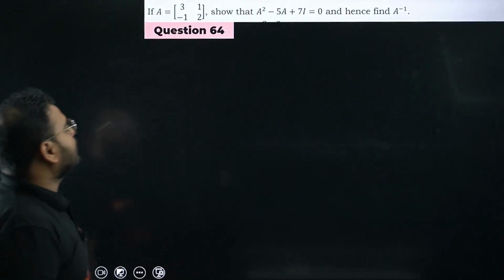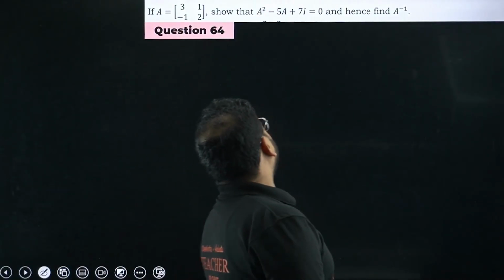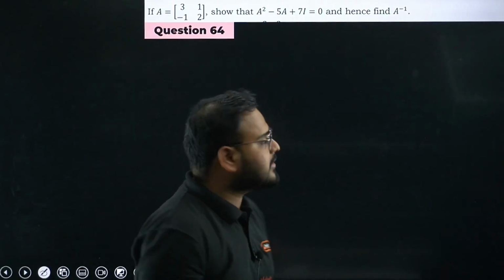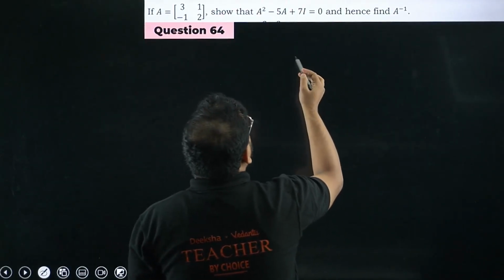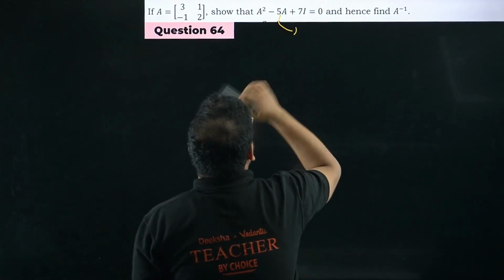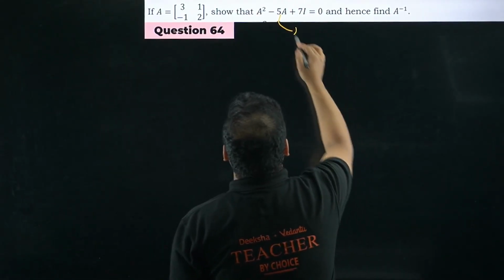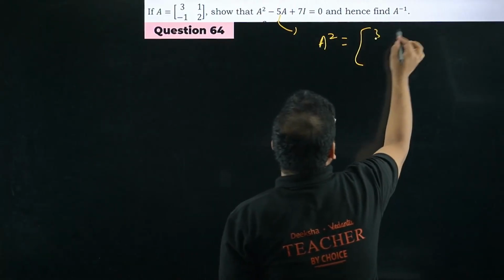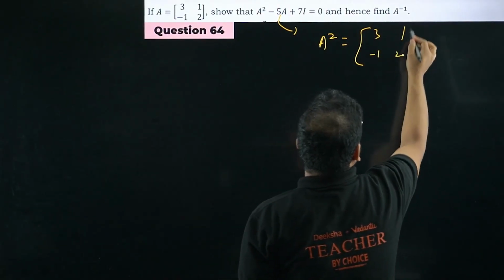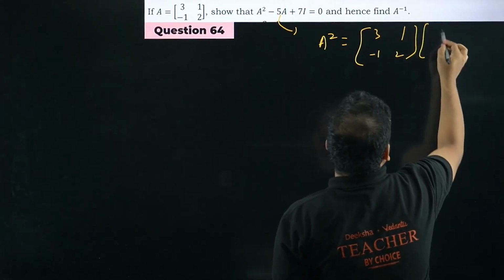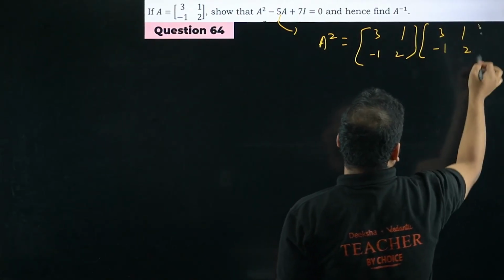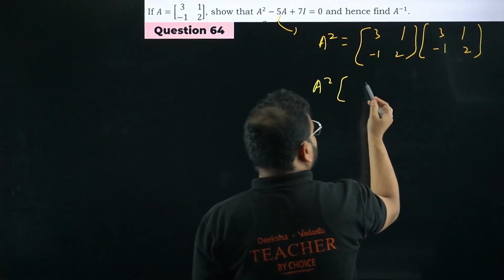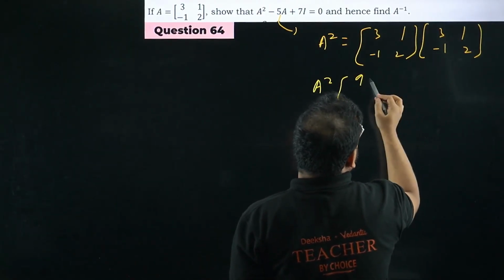Okay, question number 64 now. We have given A as 3, 1, -1, 2, so that A square minus 5A plus 7I is 0. Hence find A inverse. How do you find that, sir? How do you find A inverse, bacha? So of course you're going to do from here. Please check. First you have to find A square. No, you have to verify this part first. So write A square first. It will become this 3, 1, -1, 2. Same thing, bacha. 3, 1, -1, 2. Okay. So what are you going to get A square as? Please check. 3 into 3 is going to be 9. And 1 into 1 going to be -1.